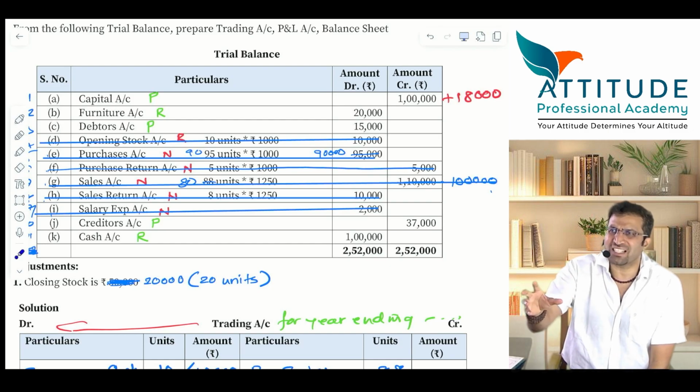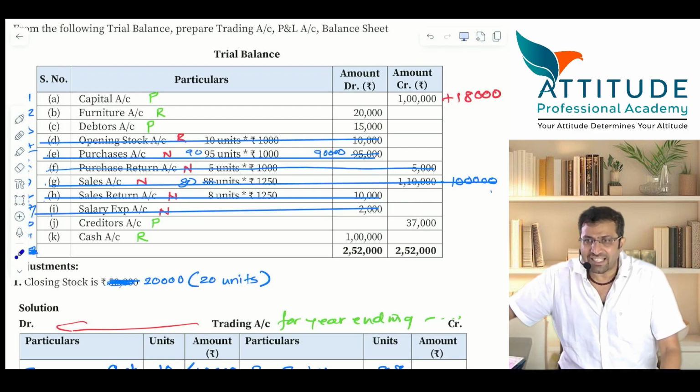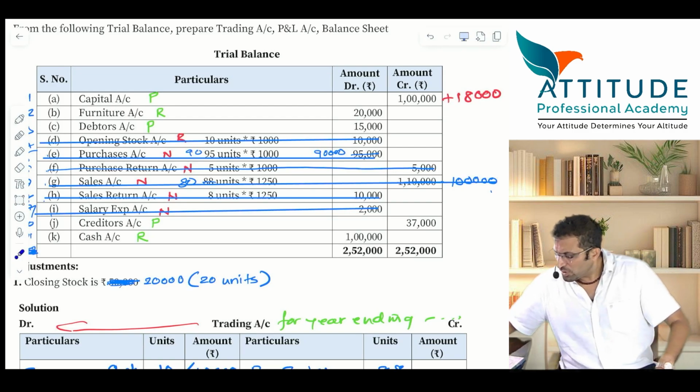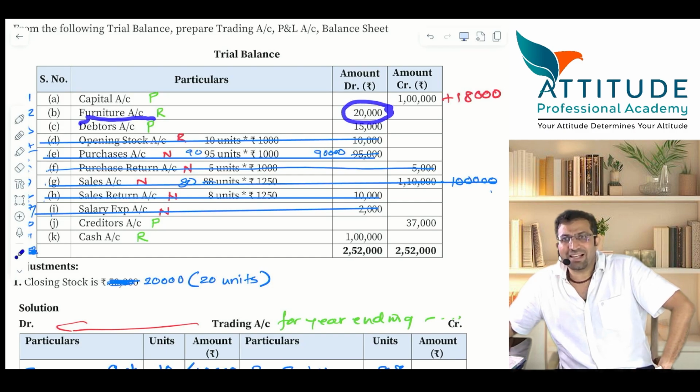This is just for presentation. Ultimately, it will be shown as 1 lakh 18 only. Add net profit how much? Add net profit 18,000. Outer column 1 lakh 18,000. So this item is taken. Second item. Please tell me which is the second item. Furniture is showing what balance? Debit balance. Debit balance always assets. Go to assets. Furniture 20,000, asset side.